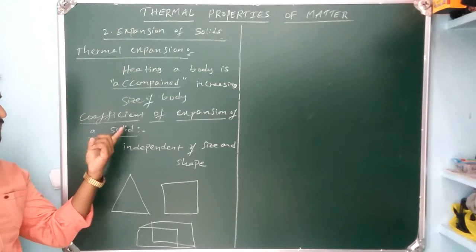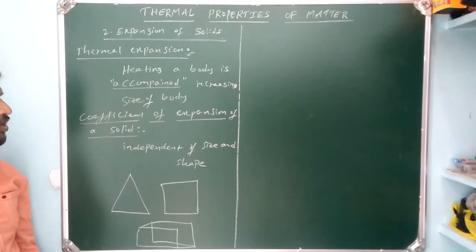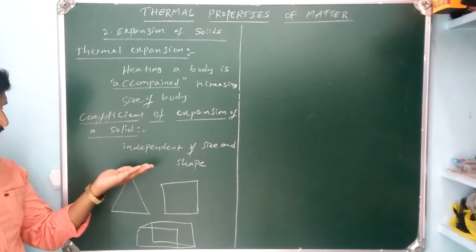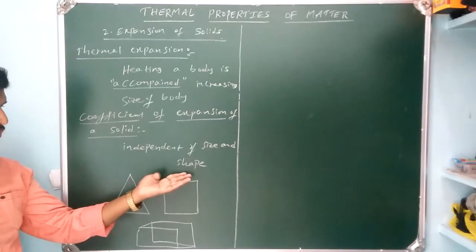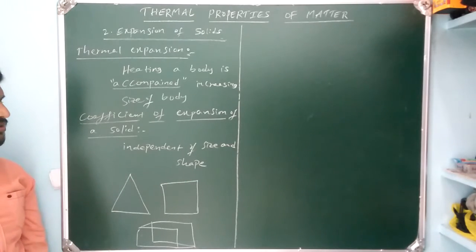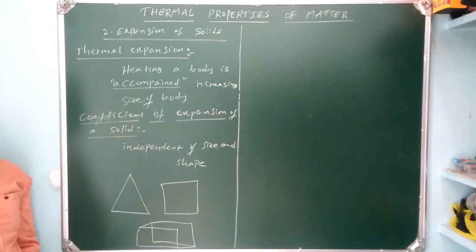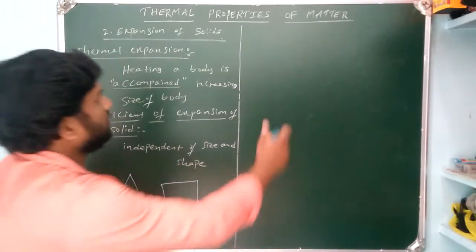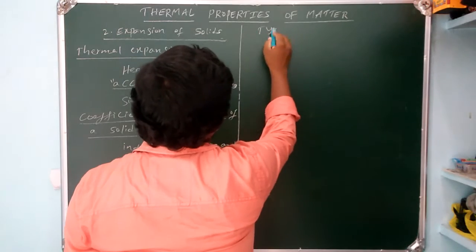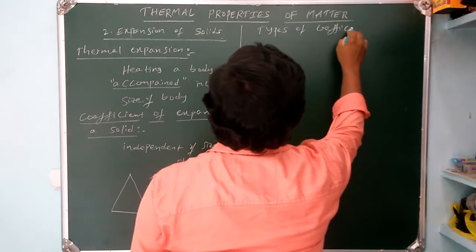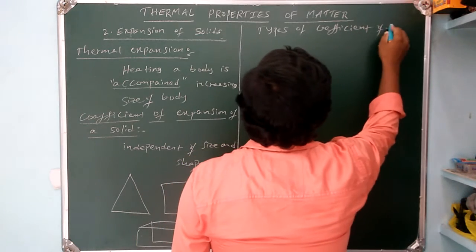Therefore, the coefficient of expansion of a solid can be defined as the measure of the increase in size independent of the size and shape. That physical quantity we call the coefficient of expansion of a solid. Okay, this coefficient of expansion is mainly of three types. Now, types of coefficient of expansion of solids.